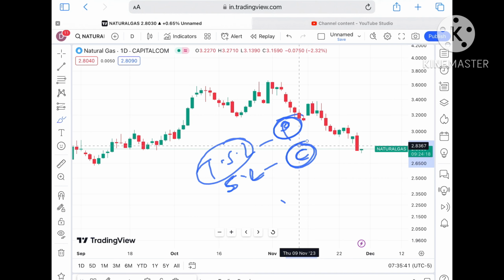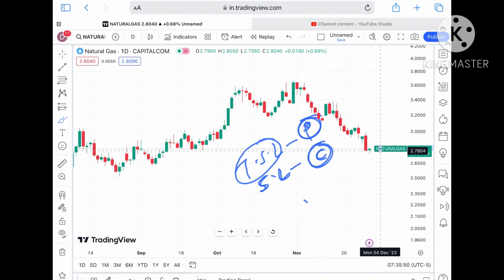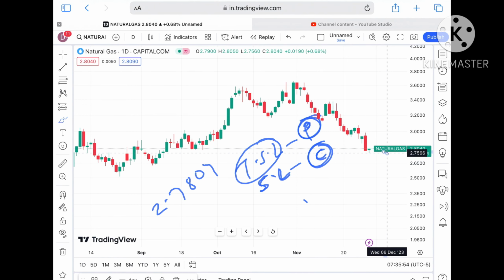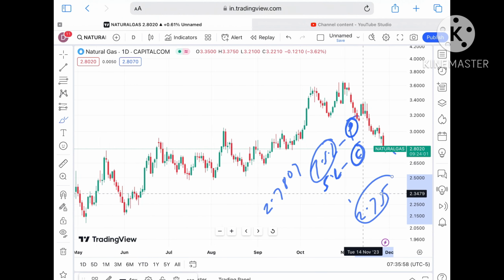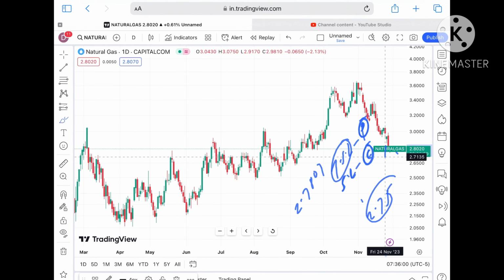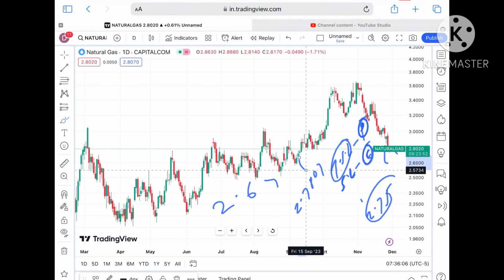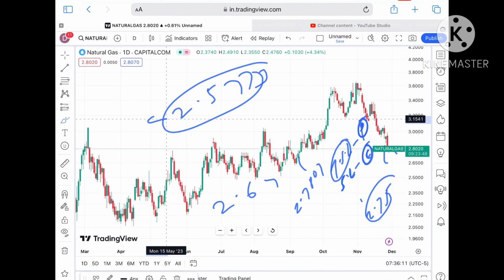Understand? Now suppose the price doesn't sustain this level, and chances are very high, yes, it will not sustain. What we can see, it will go further down towards a level of $2.7804, and if it starts moving below that level, we will see it will go towards $2.756. Once it starts moving below this particular level, a probability of going further down we can see towards a level of 2.645, and from there a probability of touching $2.5773. Okay, this is the level.